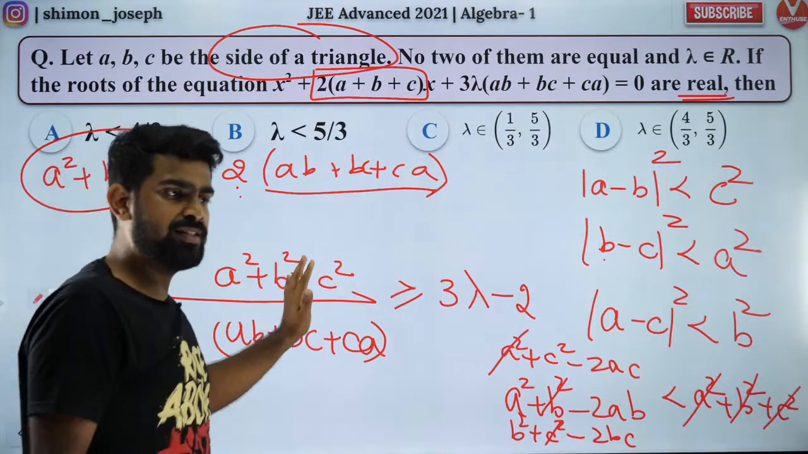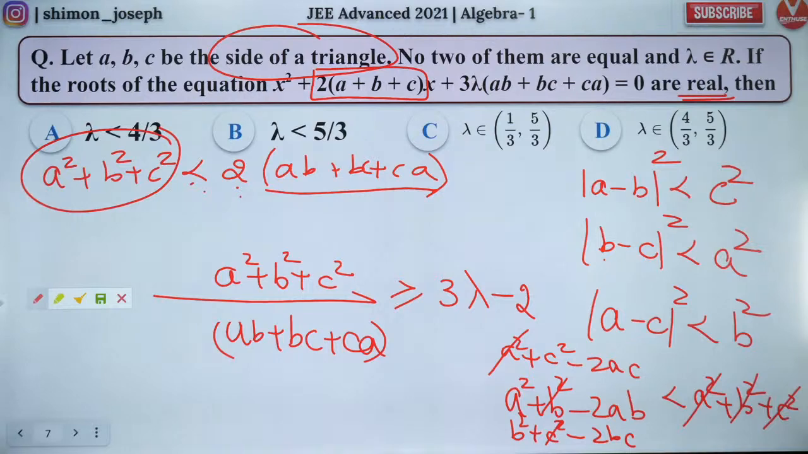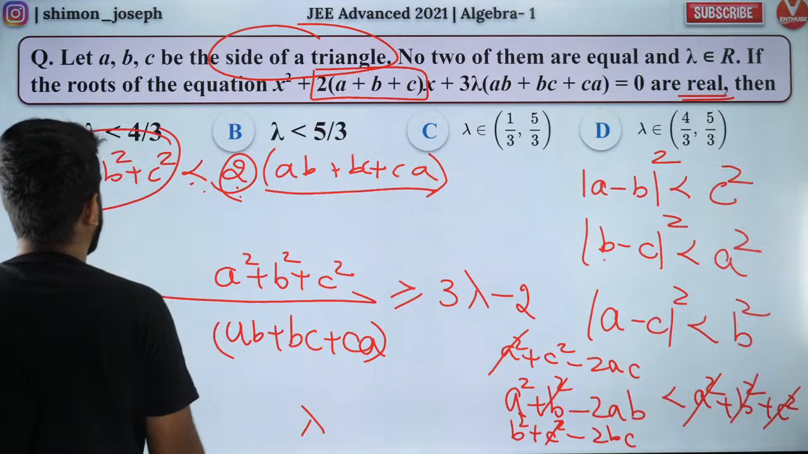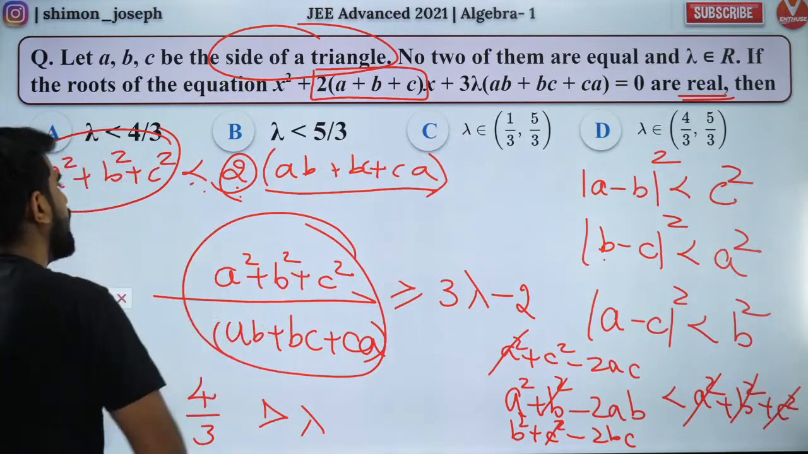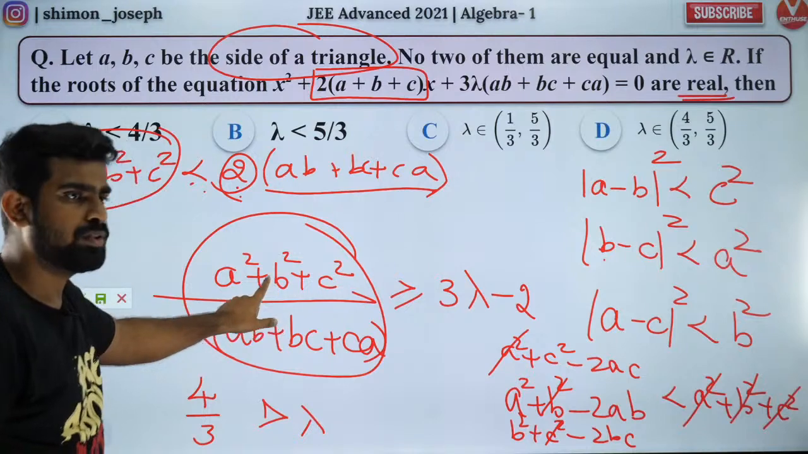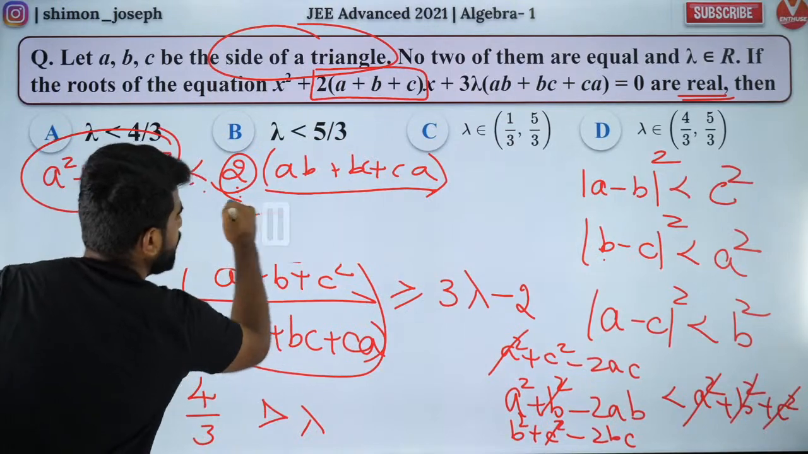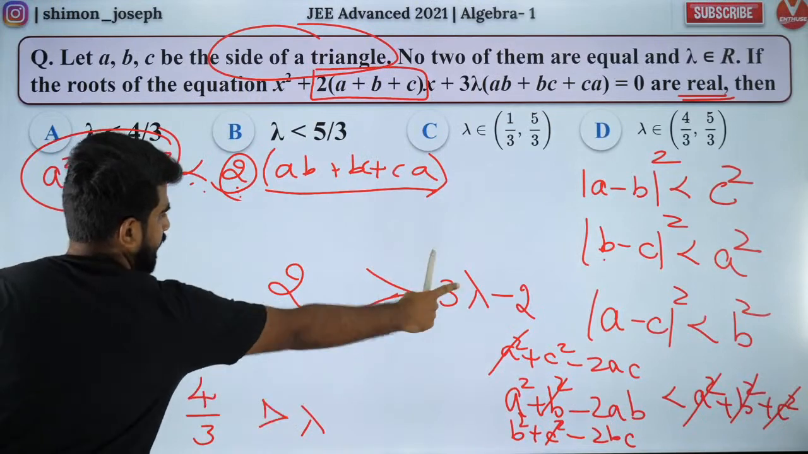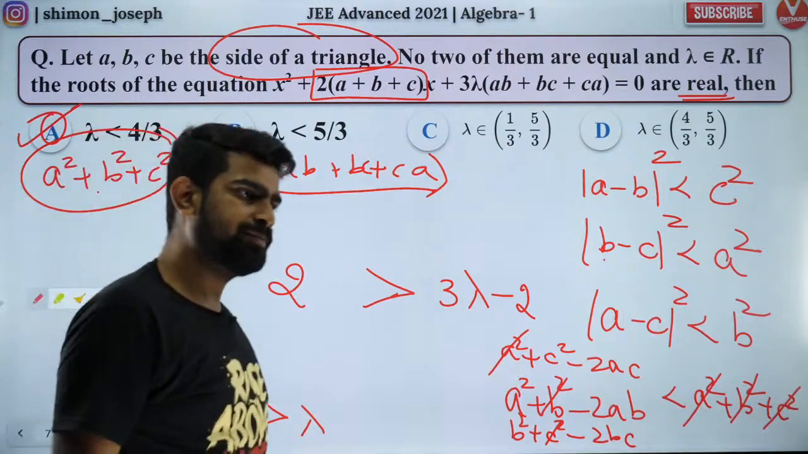Now, can you guys please finish it off? This ratio is lesser than or equal to 2. So if I put that, I'll get lambda to be always lesser than 4 by 3. Because this ratio is always lesser than 2, 2 is greater than this ratio. Got it? If I put 2 here, then it should be greater than that value. So if I take it here, lambda will be less than 4 by 3. That's the answer. Got it?